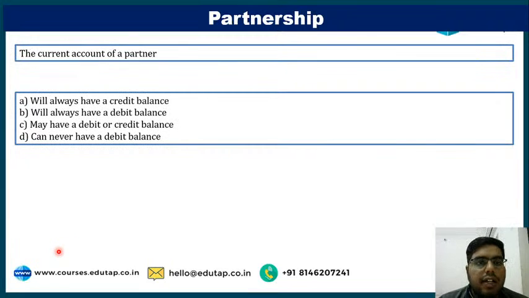Next, the current account of a partner will always have a credit balance, will always have a debit balance, may have a debit balance or credit balance, or can never have a debit balance.